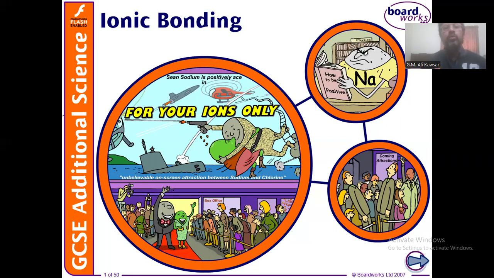Well, students, today I am going to discuss a very important chapter, that is ionic bonding. We have already learned about atomic structure, and this chapter is very much related with the electronic configuration of that particular chapter. So without understanding the previous concept, it will be very difficult for students to understand the chapter properly. I hope you have learned the previous chapter.